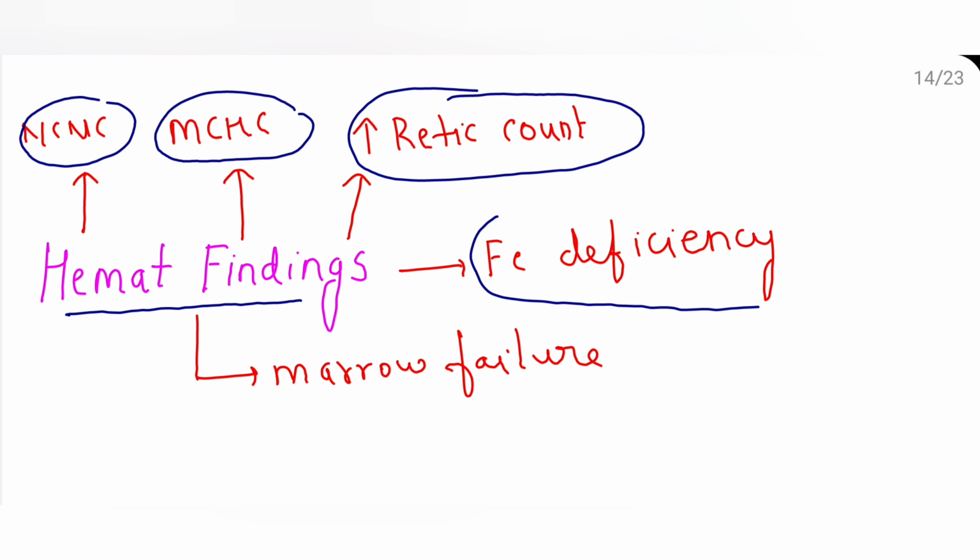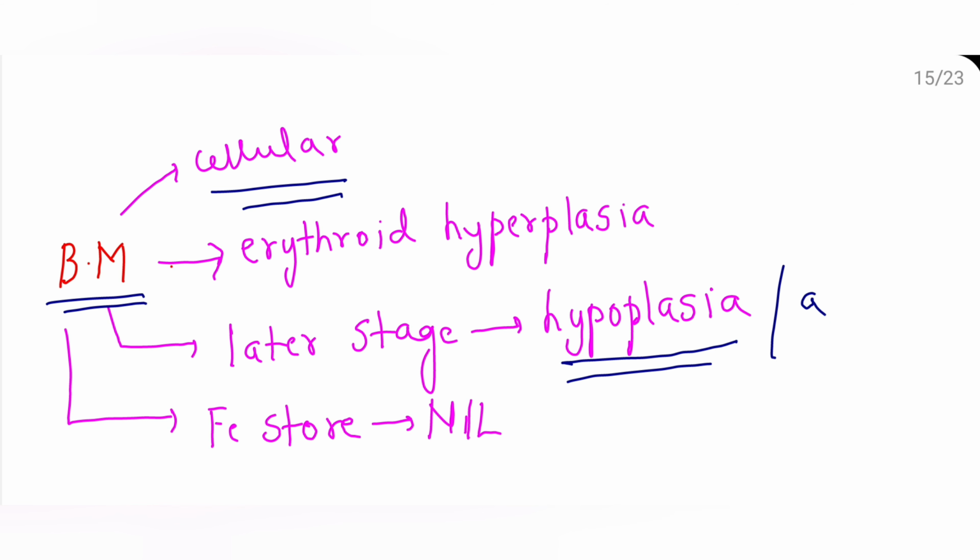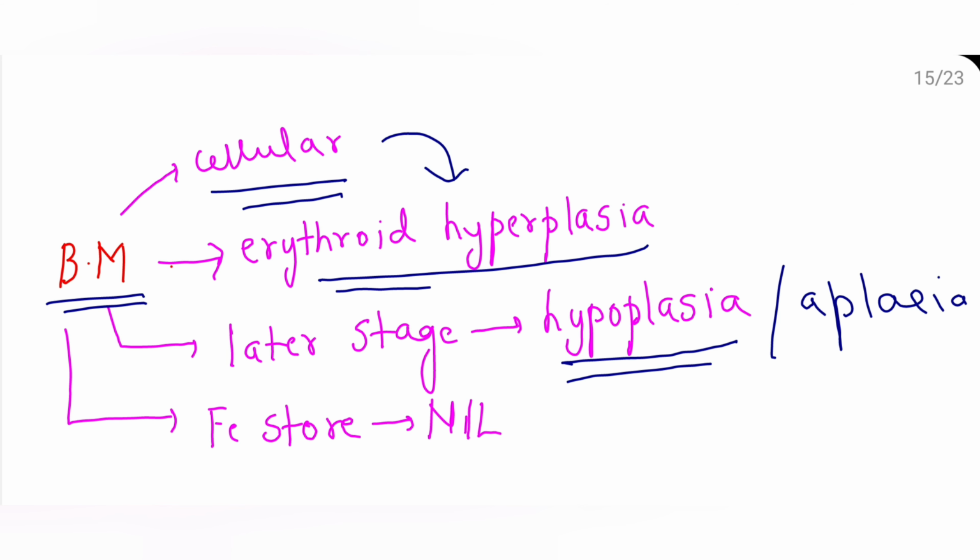Now if you take a bone marrow, it is a cellular smear, but in the later stages hypoplasia or aplasia can occur because of bone marrow failure. In case of cellular smear, it is erythroid hyperplasia with normal normoblastic maturation, and iron store is nil. And Perls stain, when you do it for urinary deposit, it is positive.